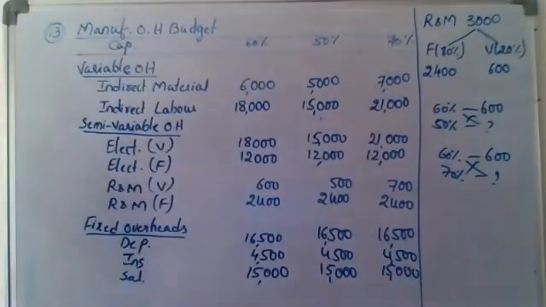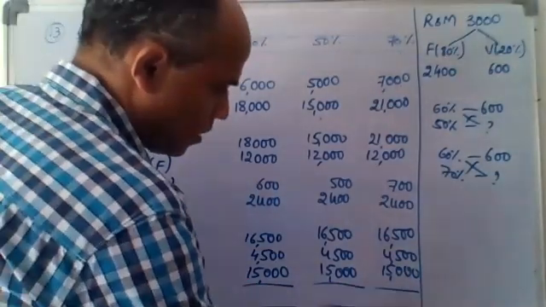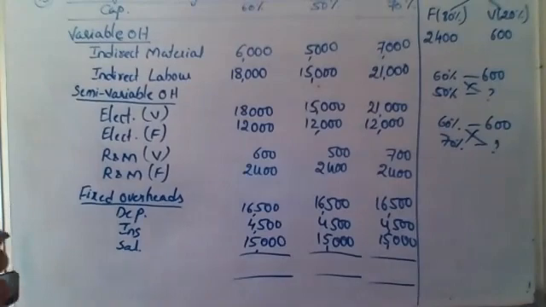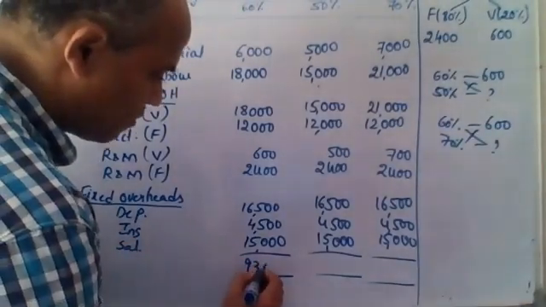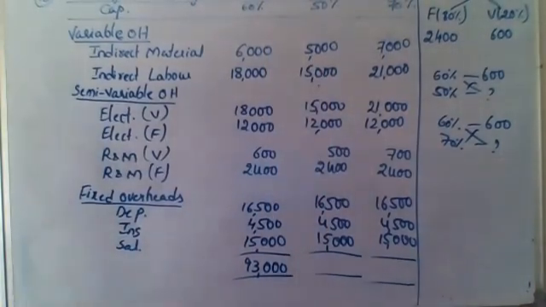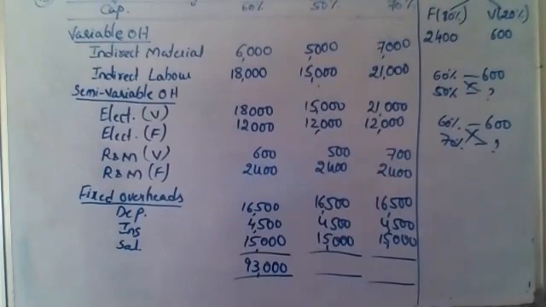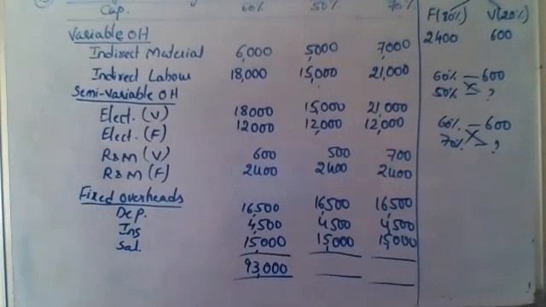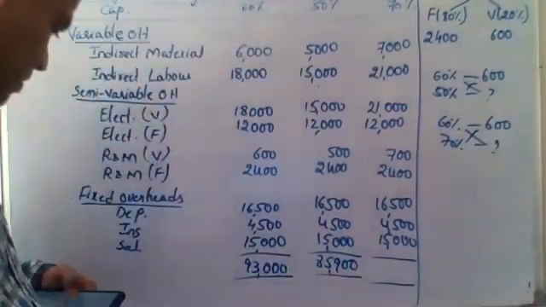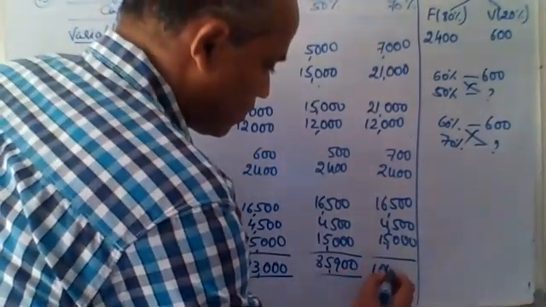So by this, the calculation part is done. You simply have to take the totals there. The total is coming to 93,000, what is given in the question itself. If you add all these things, 15,000 plus 15,000 plus 12,000, 500, 2,400, 16,500, 4,500, and 15,000, the total is coming to 85,900. And the last one is 1,01,000.